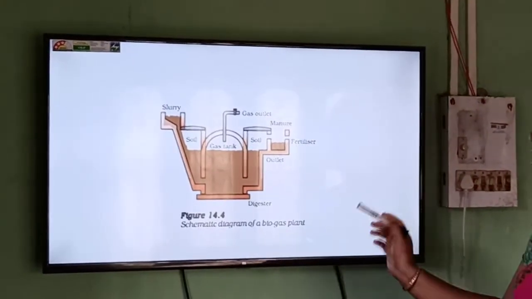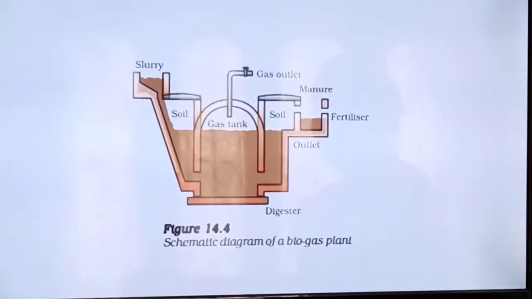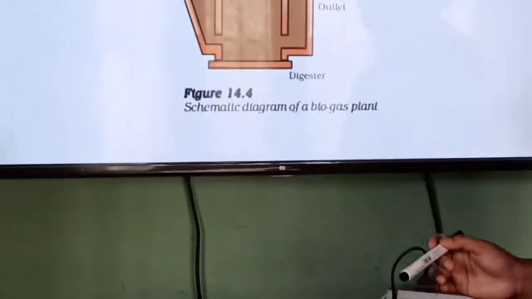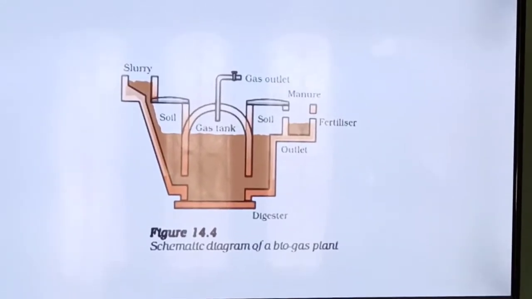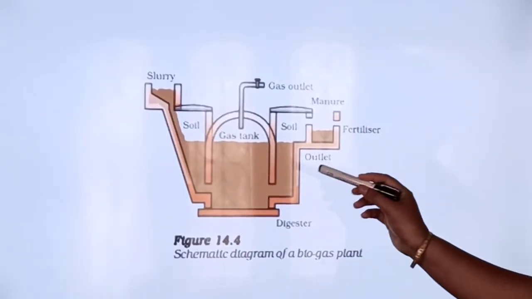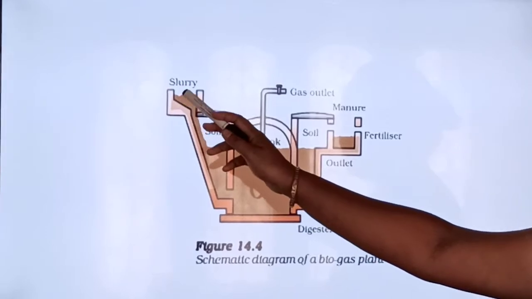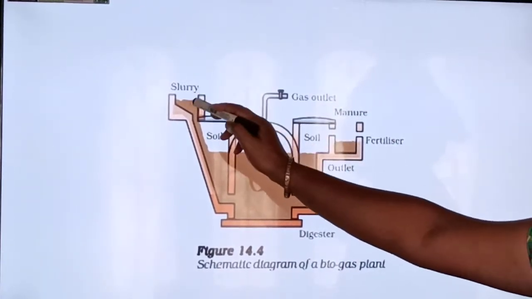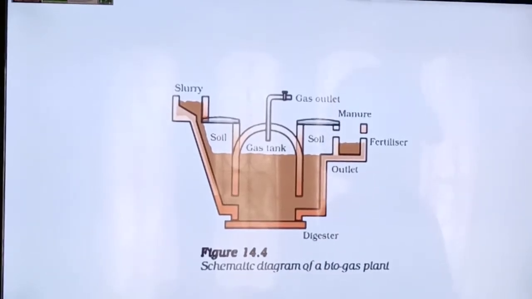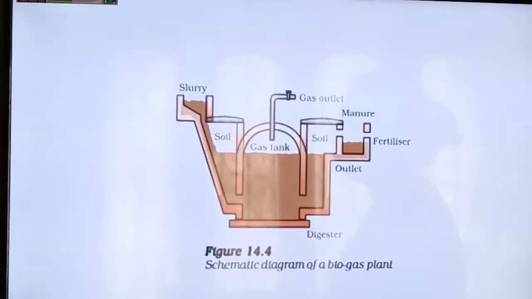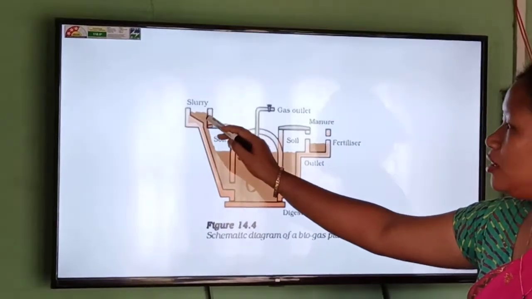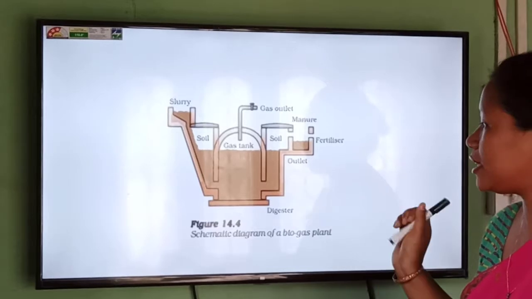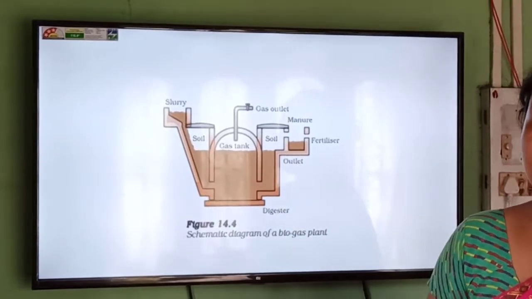Okay, this is a biogas plant. So what happens in this plant: there is a big digester which is completely sealed, and on the top, on one side, there is a tank where we put the slurry. Slurry means the mixture of cow dung and water that is mixed properly and put in the tank, from where it is passed to the digester. As we have already said, the digester is a sealed tank.